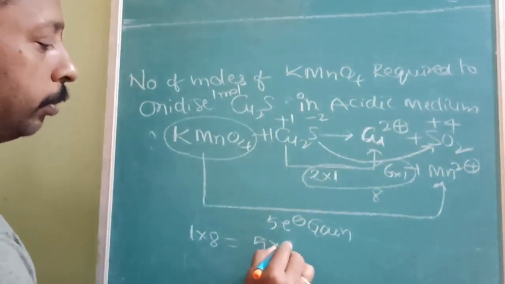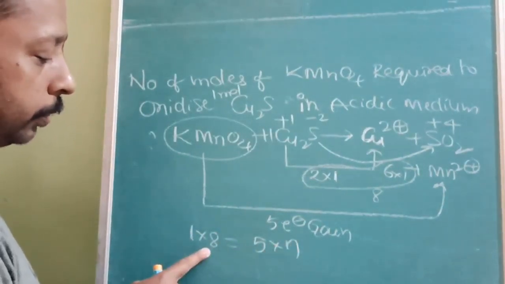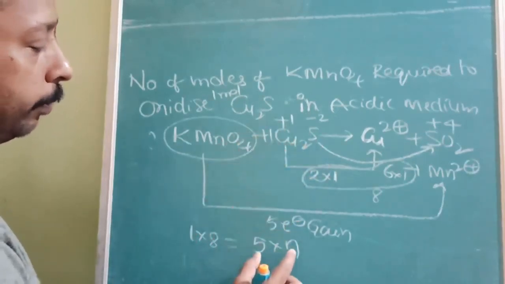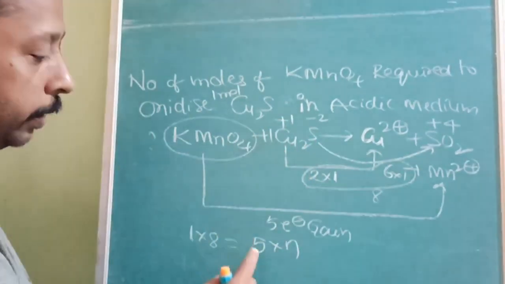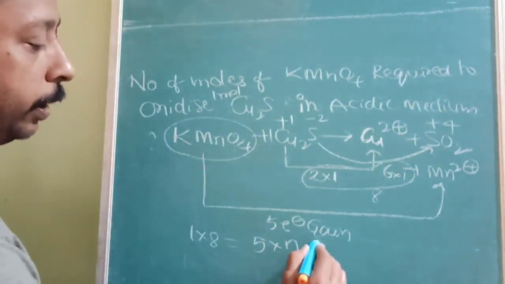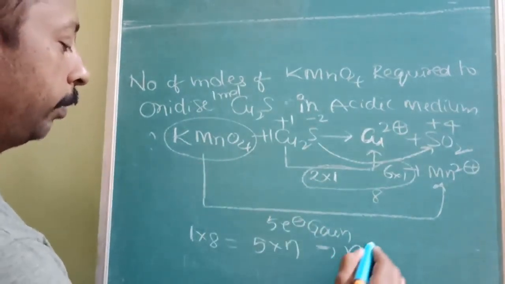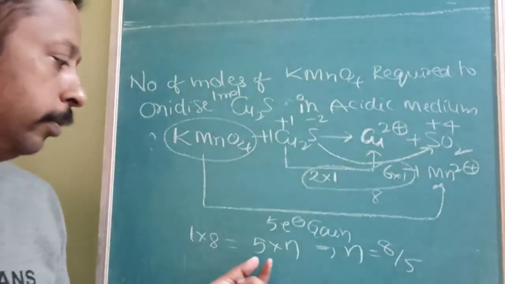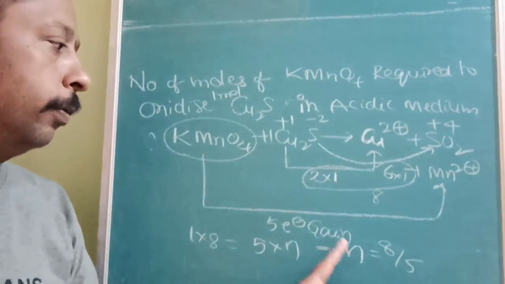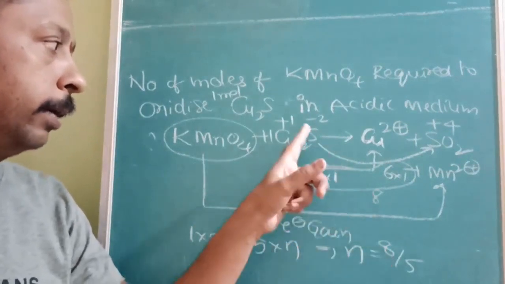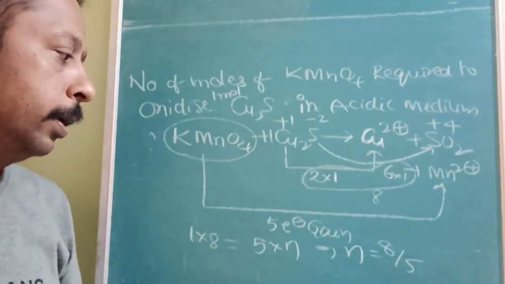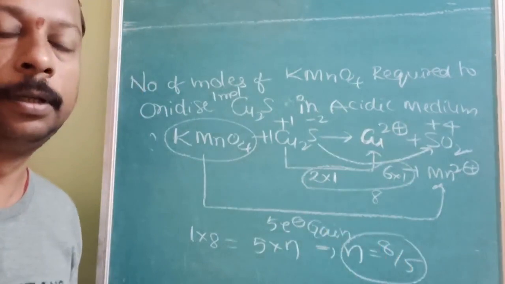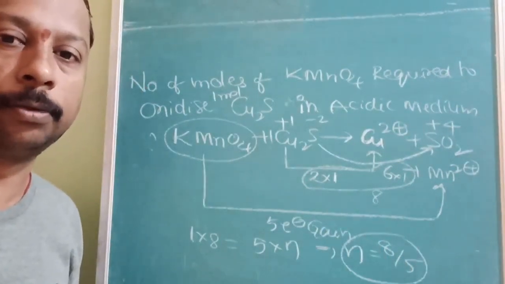So 5 into number of moles. The number of electrons lost by Cu2S must equal the number of electrons gained by potassium permanganate. Therefore, the number of moles of KMnO4 you should take is 8 by 5. Then if you take 8 by 5 moles of KMnO4, all the 8 electrons liberated by the copper sulfide will be accepted by it. Therefore, the number of moles we require will be 8 by 5. Okay, note this down. Some more questions we are going to do.